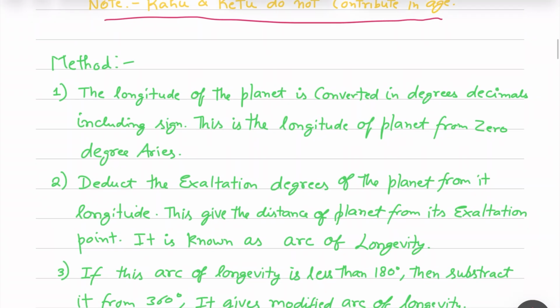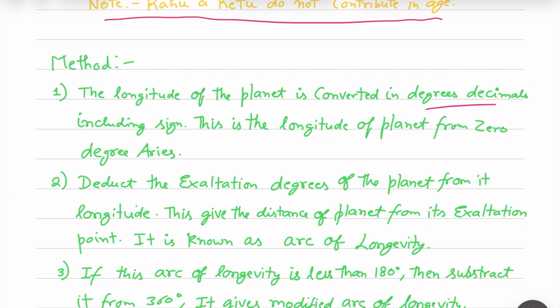First, we have to convert the longitude of the planet into degrees including the sign, and this is the longitude from 0 degree Aries. For example, if the planet is in Taurus or Virgo, then we count it from 0 degree Aries to that particular point so that we have a fixed degree value.